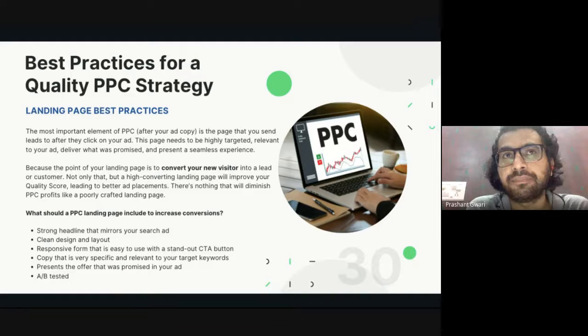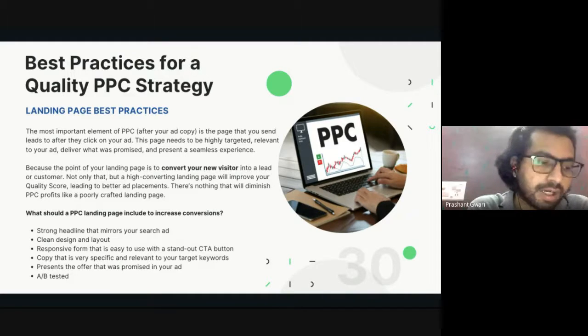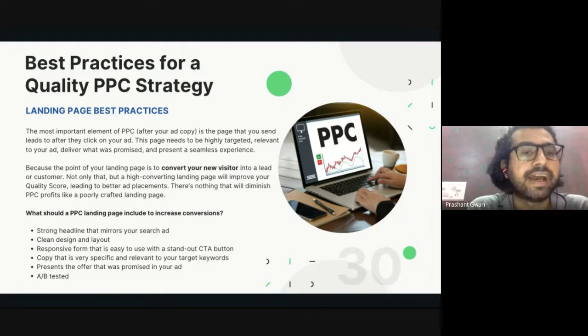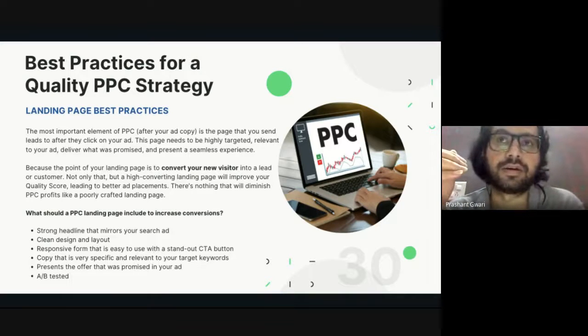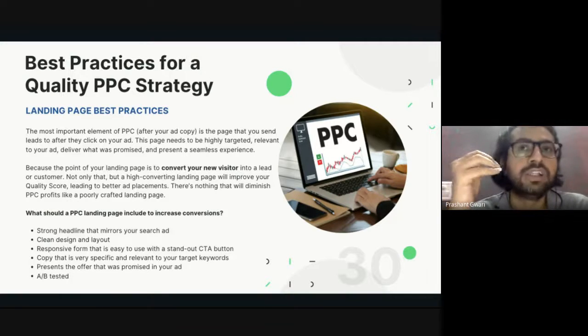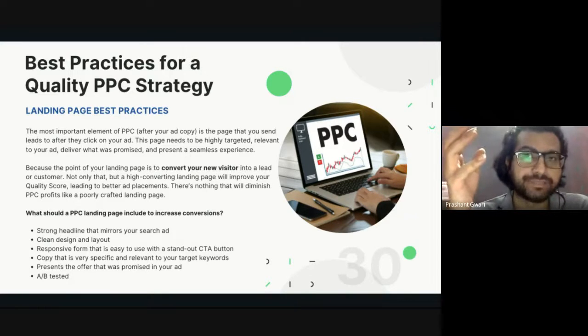So a better landing page can convert leads into sales, as well as increase your quality score. And if you increase your quality score, your placement will be higher on search engine pages.